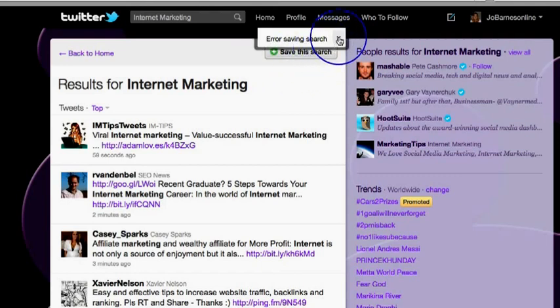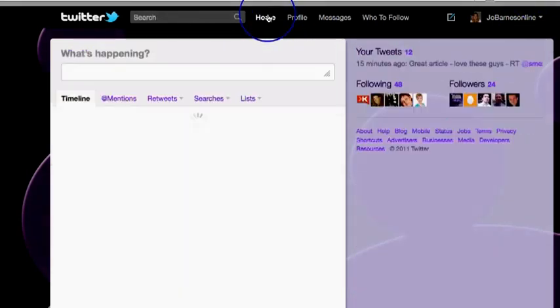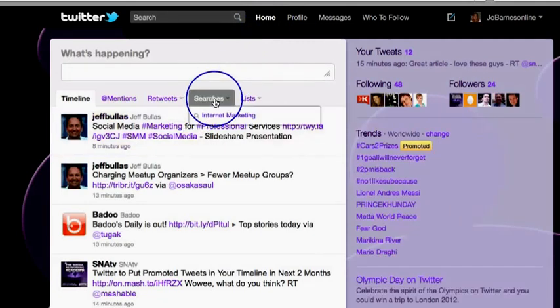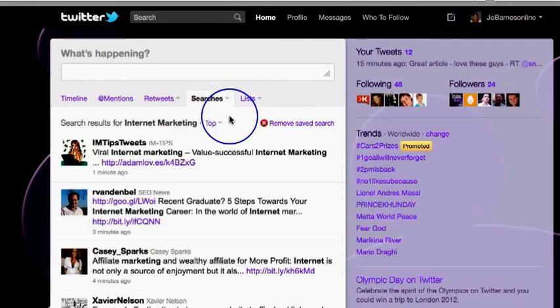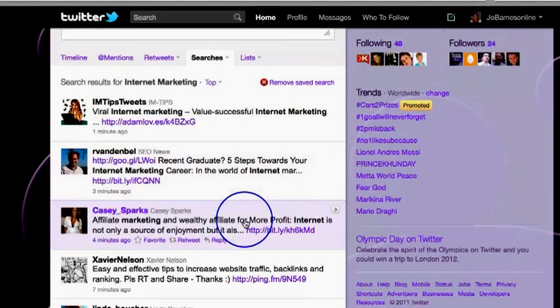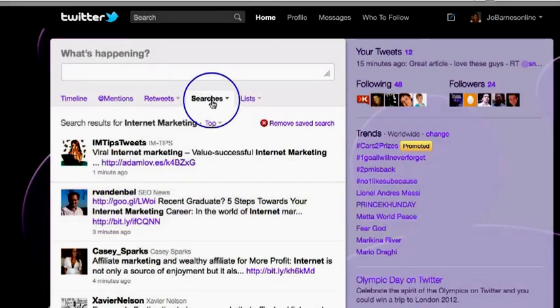I keep getting the odd error today. Hold on one second. Okay, I just had to refresh the page and it saved the search. So if I now go back to home and click on searches, you can see I've got a saved search there, which is internet marketing. Anytime I want to search for internet marketing, I can just click on my saved search and it's going to bring up a search with those keywords.